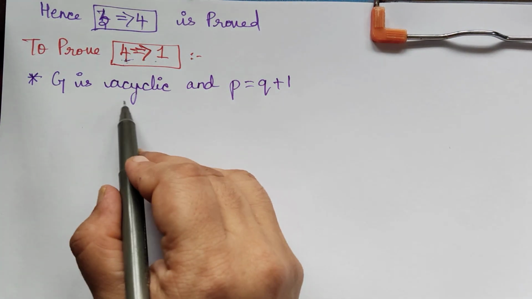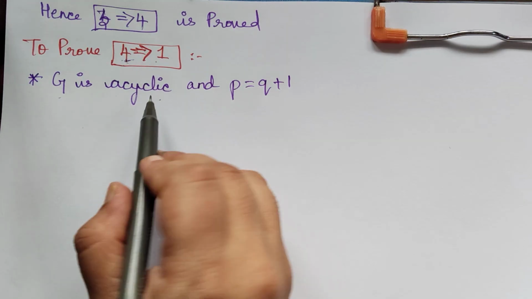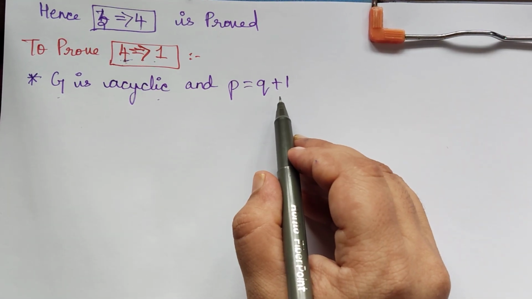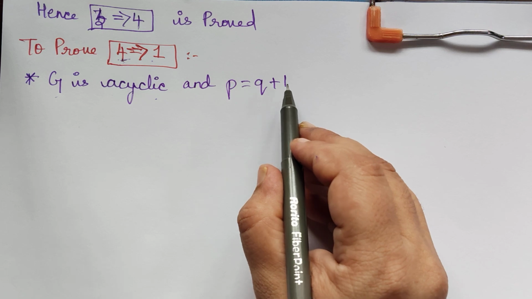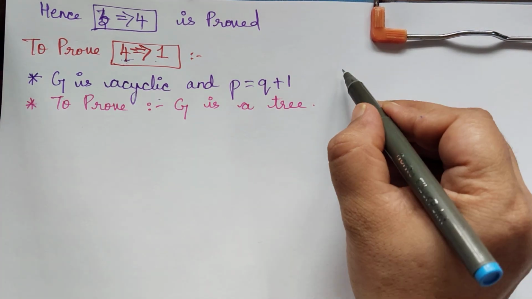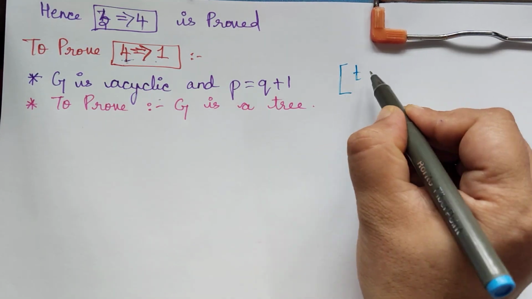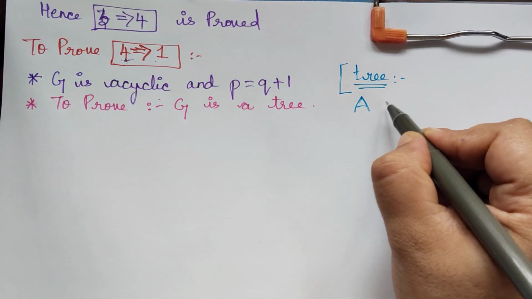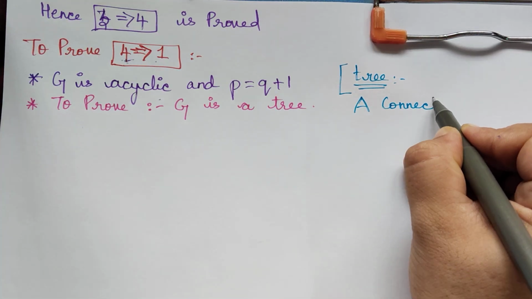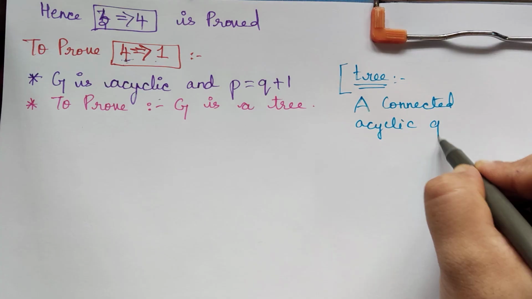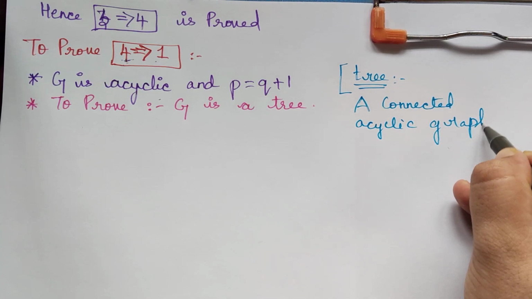That is, G is acyclic and p is equal to q plus 1. We have assumed this. Now we have to prove 1, that is, we have to prove that G is a tree. But by the definition of a tree, what do we know? A connected acyclic graph is a tree.